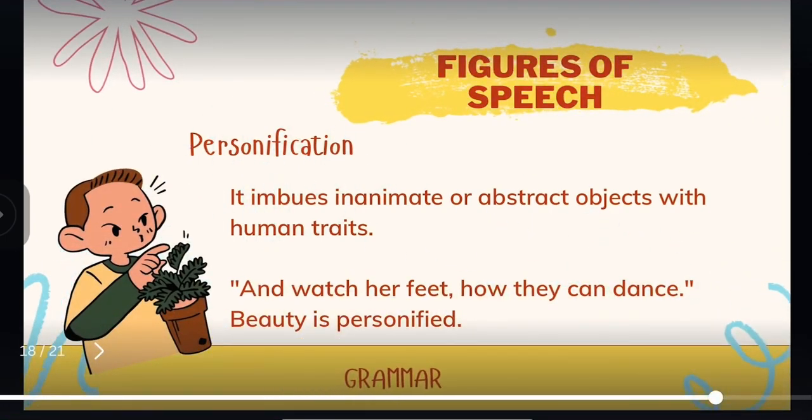The next figure of speech is personification. It means imbuing an inanimate or abstract object with human traits. In simple terms, it refers to any non-living thing having living traits or human qualities. "And watch her feet, how they can dance." Now over here, in this sentence, the word beauty is personified. If you go back to the lines in the poem, you will see how feet are given the quality of dancing, whereas dance can only happen when the whole human body is involved.